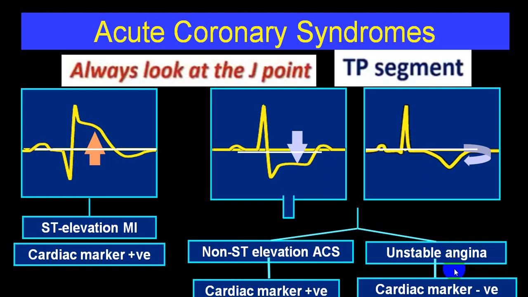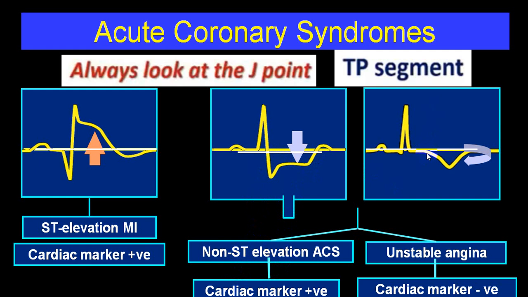To differentiate the three, that is STEMI, non-STEMI and unstable angina: in STEMI, there will be ST segment elevation with Q wave appearance, and the cardiac marker, troponin, will be positive. In non-STEMI, there will be ST depression, with or without T wave changes. By and large, there are always T wave changes. Plus, the cardiac markers will be positive and there will be persistent chest pain.